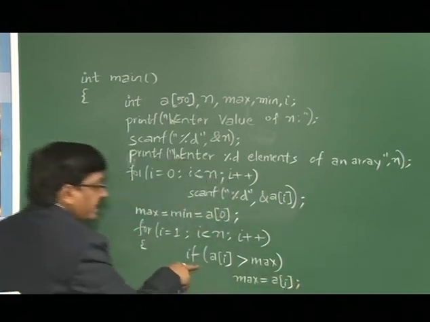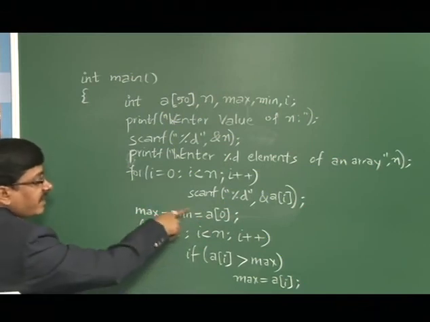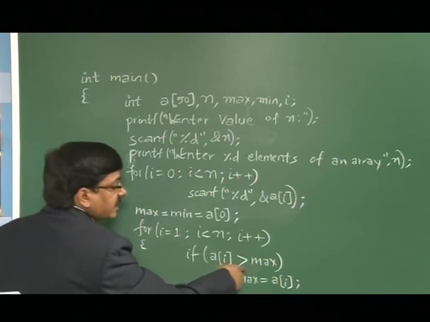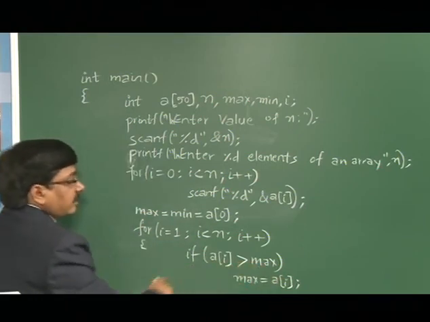And here I cannot write else, because min is a different concept and max is a different concept. Min is the minimum element of an array, max is the maximum element of an array. If a of I is greater than max, I can assume max is equal to a of I, but else means I cannot take that to be the min value.